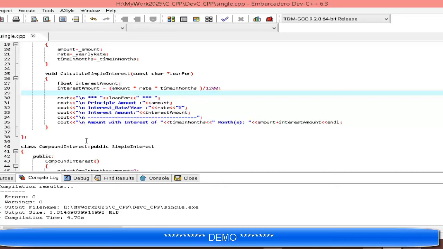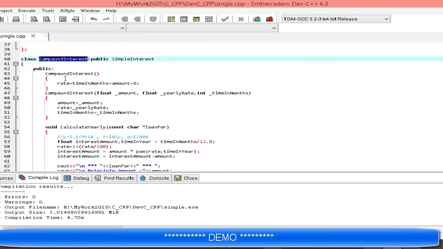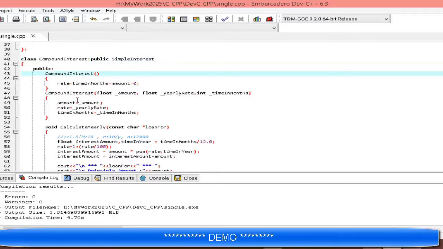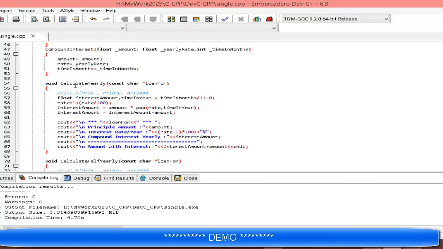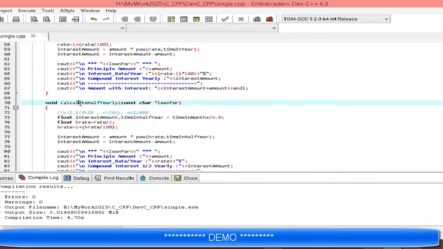Same as in the slide. This is our base class simple interest and this is our derived class compound interest. Same constructor with zero arguments, giving default value 0 to the base class variables, and the compound interest three-argument constructor assigns the values. Now calculate interest yearly, the loan function, and again half yearly.